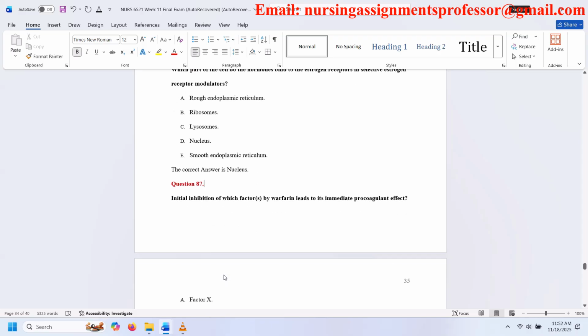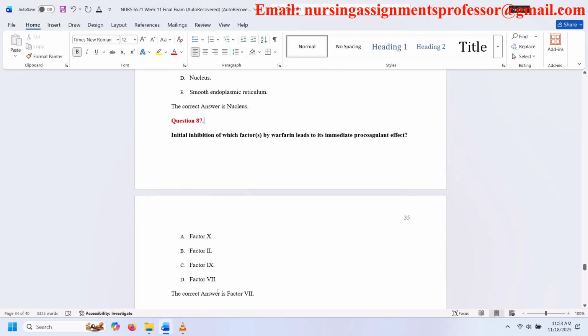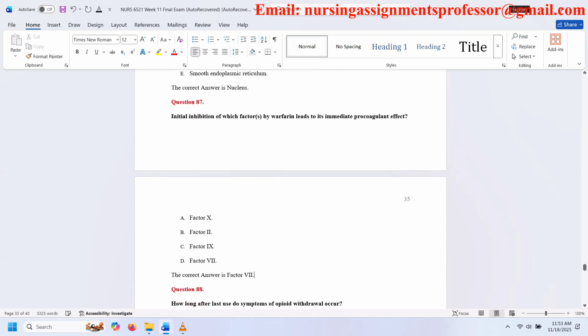Question 87. Initial inhibition of which factor by warfarin leads to its immediate procoagulant effect? A. Factor X. B. Factor 2. C. Factor 9. D. Factor 7. The correct answer is Factor 7.